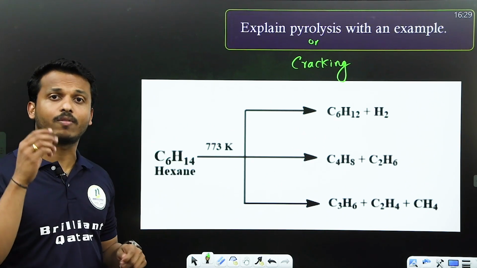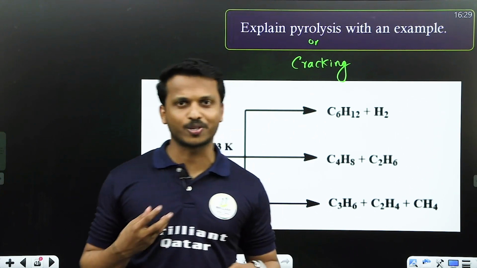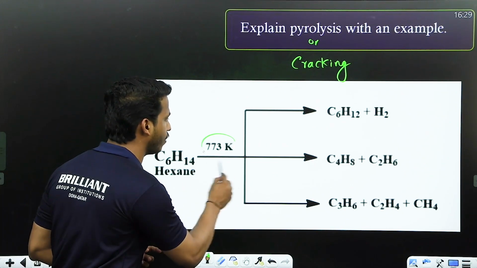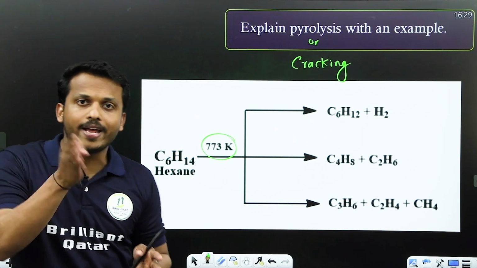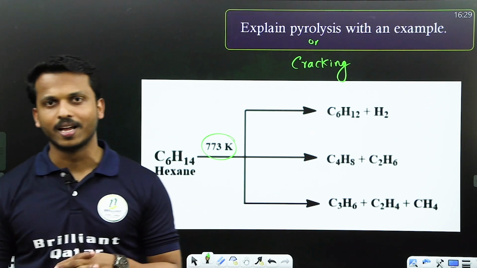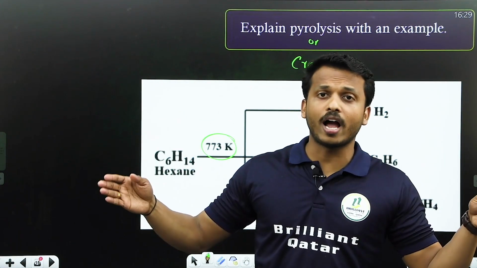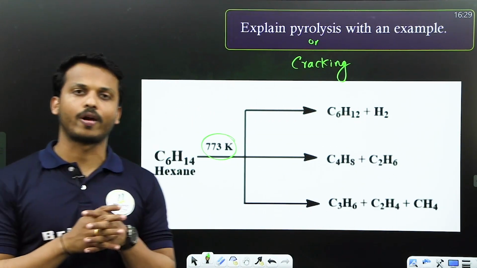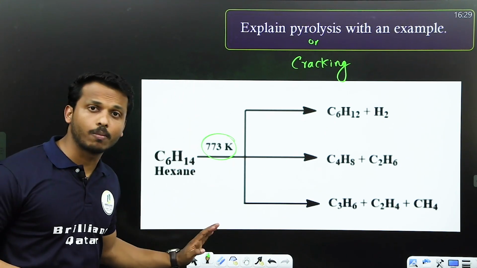When hexane is heated with oxygen, it undergoes combustion and gives carbon dioxide and water. But in the absence of oxygen, with heating at a very high temperature around 773, a big hydrocarbon breaks into small alkanes and alkenes. This is known as pyrolysis or cracking. How can you define pyrolysis? A long hydrocarbon chain breaking into small alkanes and alkenes is the pyrolysis process.